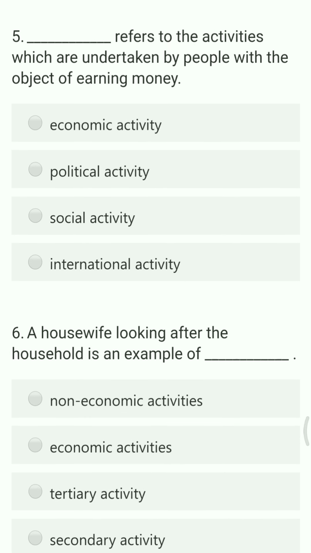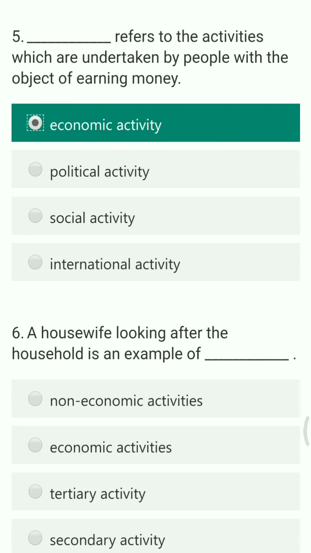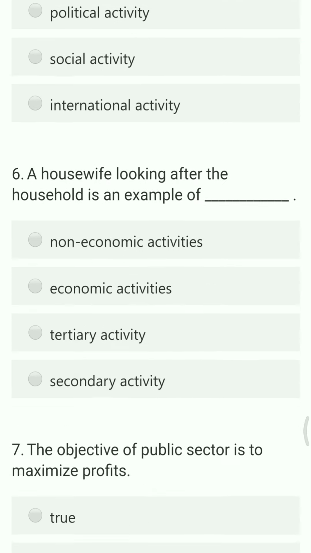Next question. Dash refers to the activities which are undertaken by the people with the object of earning money. The options are economic activity, political activity, social activity, or international activity. So the right answer is economic activity, because only this activity has the main aim to earn money.